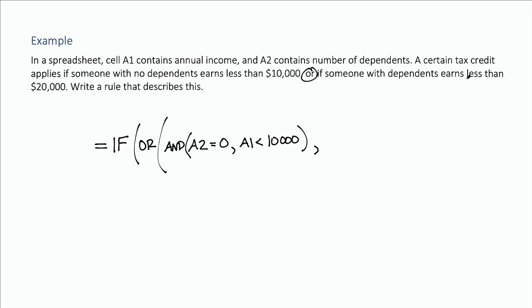So that's again two things that would have to be true for that one. So we're going to do an and. If someone with dependents, well, that means the number of dependents, A2, would be greater than 0. And they earn less than 20,000. So annual income A1 is less than 20,000.